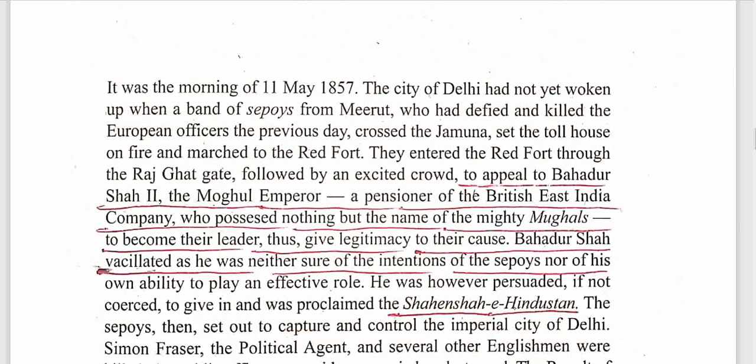It was the morning of 11th May 1857. The city of Delhi had not yet woken up when a band of shepherds from Meerut, who had defied and killed the European officers the previous day, crossed the Yamuna, set the toll house on fire and marched to the Red Fort. Okay, so this major group was going towards the Red Fort.